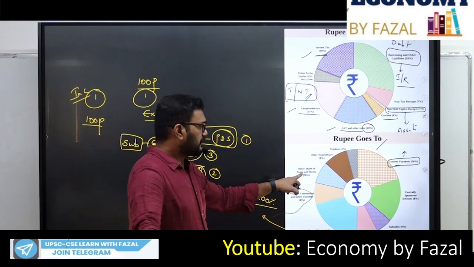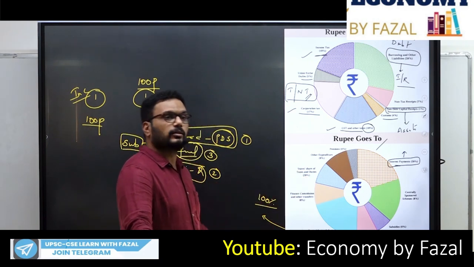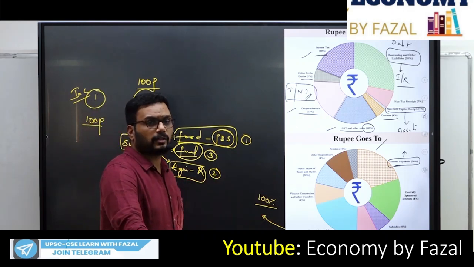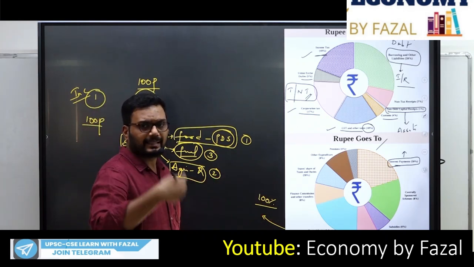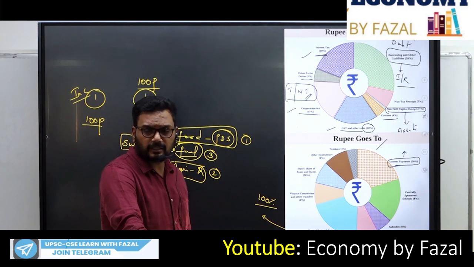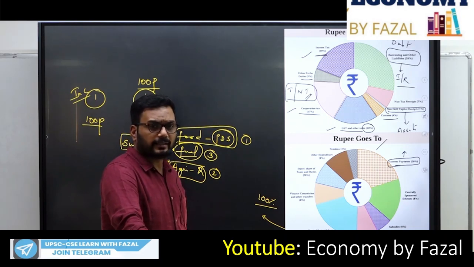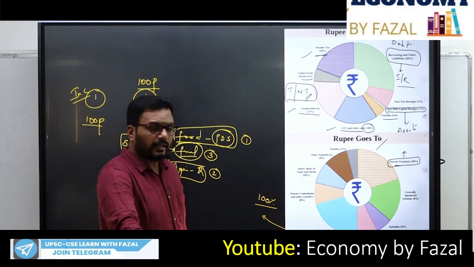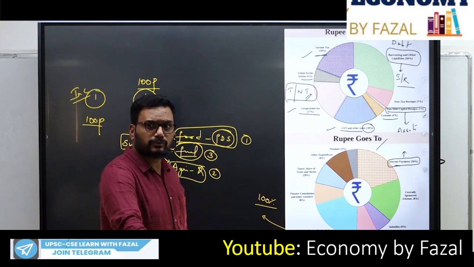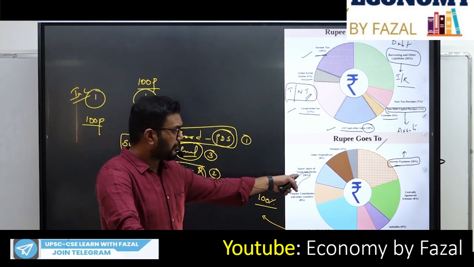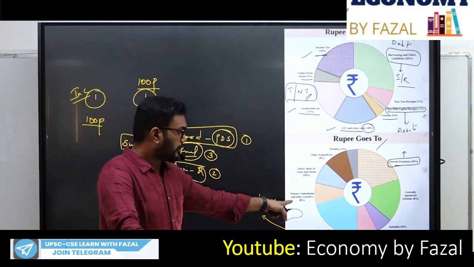Next, states' share of taxes and duties. This is also recommended by the finance commissions. See, the central government is collecting the income tax, corporate tax, etc. So how much the central government has to give as a share to the respective states will be decided by the 15th or 16th finance commission. But what is the finance?